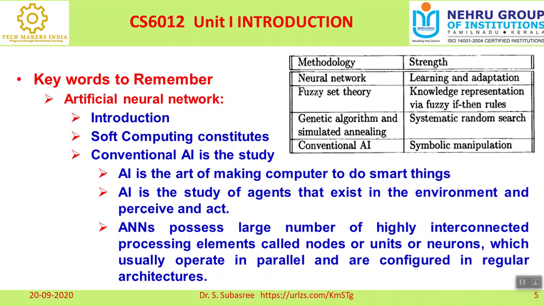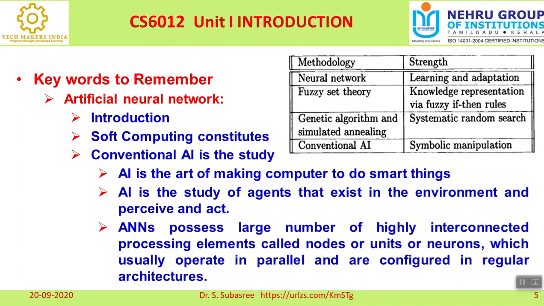You know very well what artificial intelligence is. It is nothing but the art of making a system do some smart activity, right? The human being gives instructions to the machine to perform like a human being. AI is the study of agents that exist in the environment, perceive and act. What is the meaning of existing in the environment? We can take the example of a human being and how a human being behaves. In the same way, artificial intelligence will be incorporated in a machine, so it will act like a human.